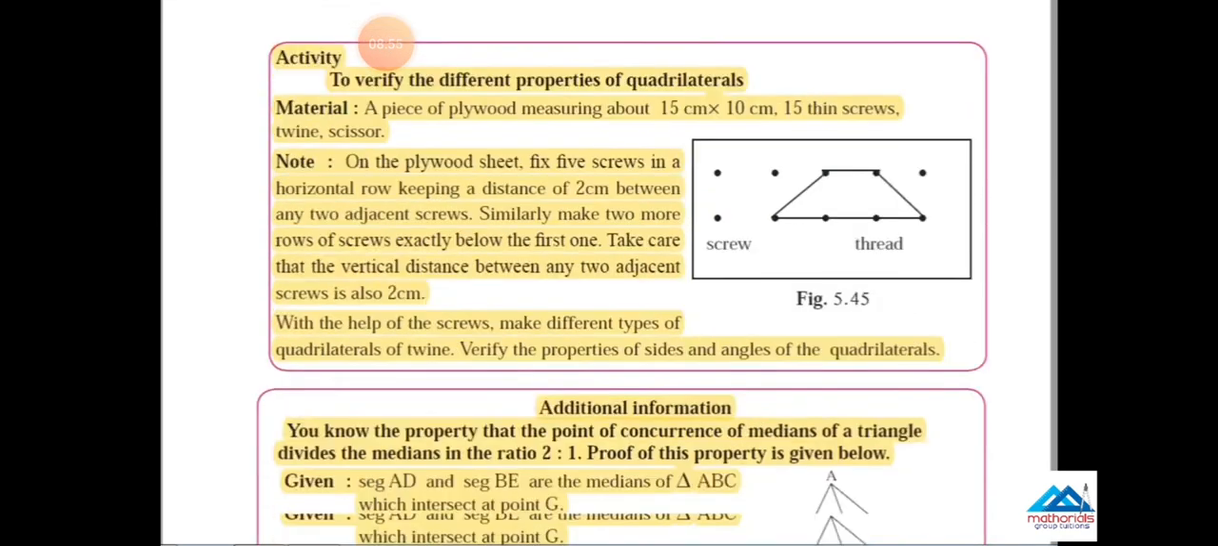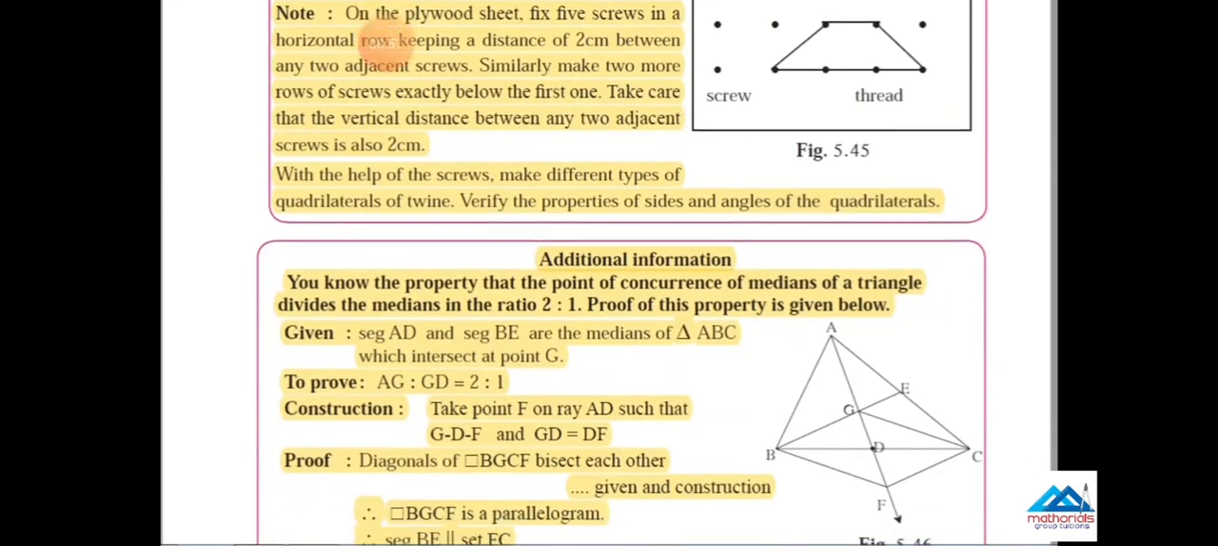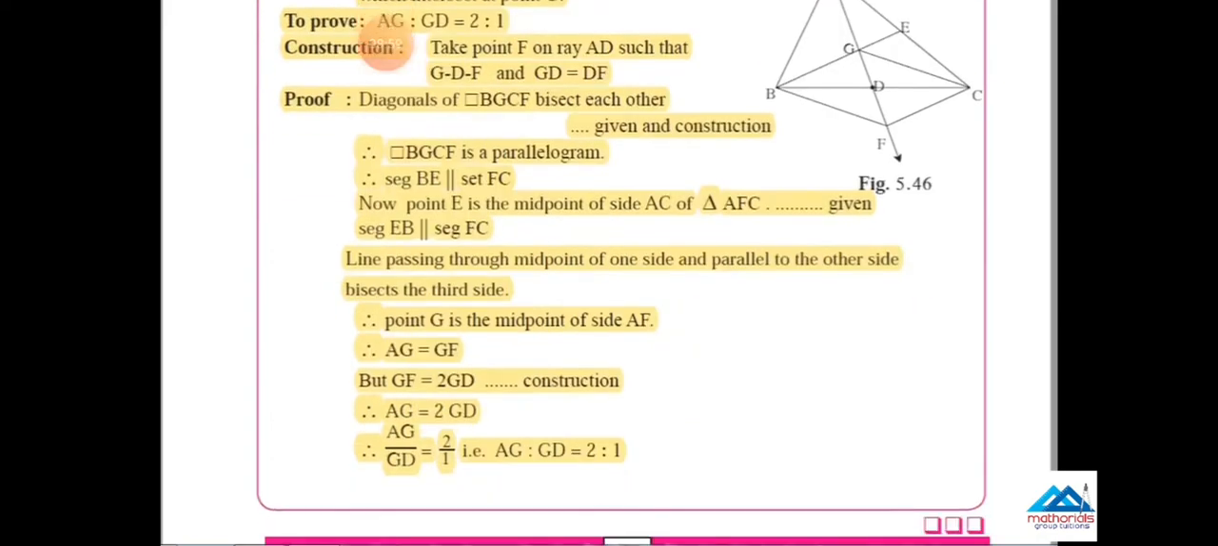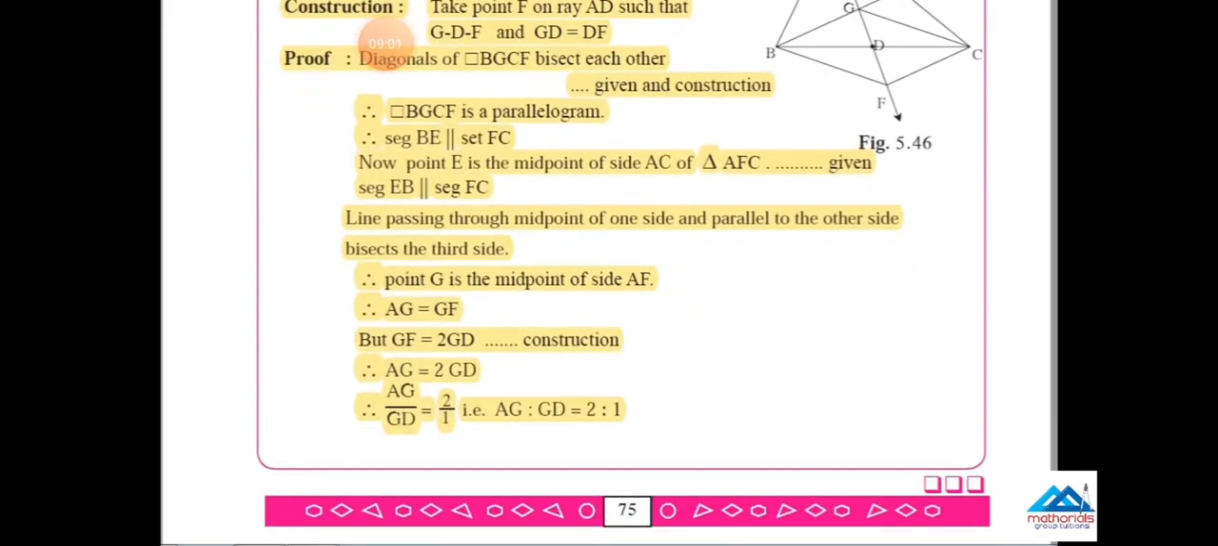Come to page number 75. Activity to verify the different property and additional information. The whole page 75 is cancelled, reduced from your syllabus. So cancel it in your textbook also.